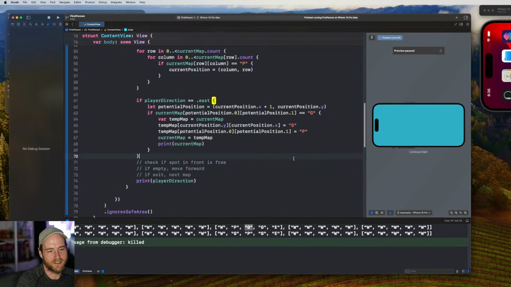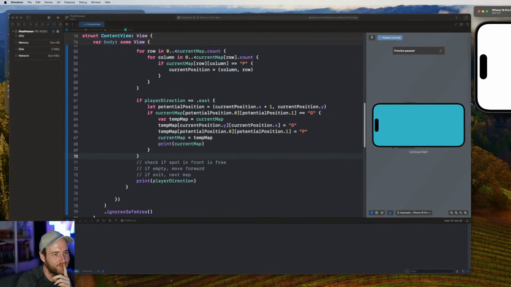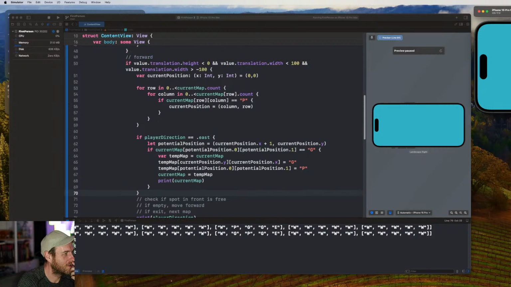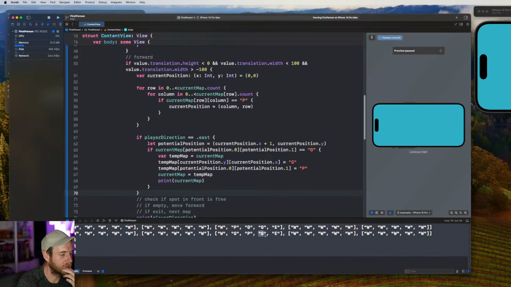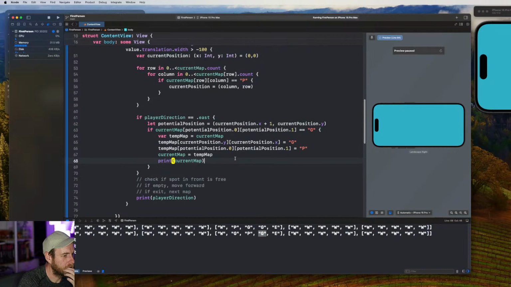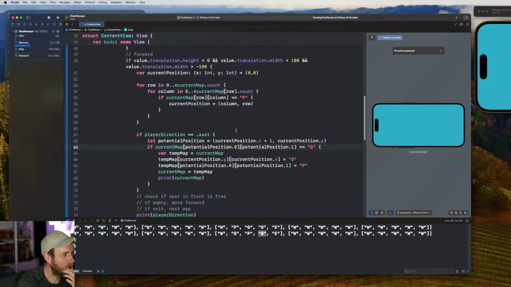Let's just print the player direction at the same time and see where we're going wrong here. Okay. Facing east. Facing east. This should be working, but it's not. Interesting. So there's something else going on here. We want to take another step forward to the G because there's a position there that's empty. And I wonder if it's got to do with my code here where I've got these values mixed up incorrectly. Because the current map gets updated, and now the P is in a new spot.